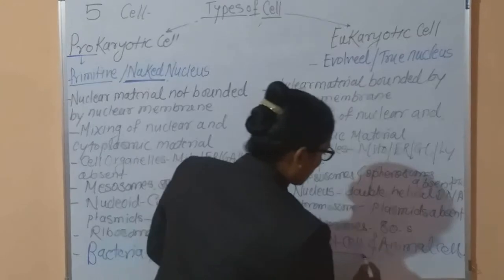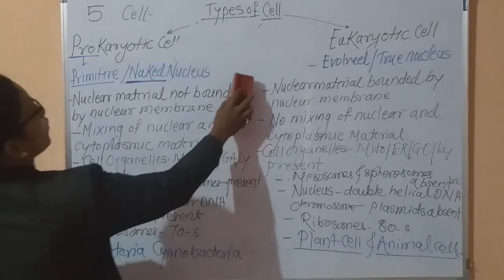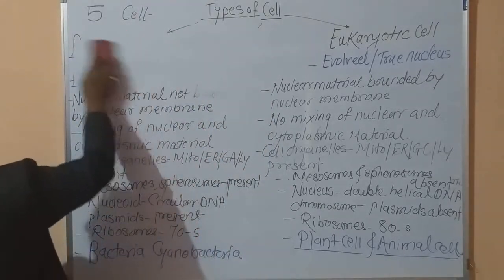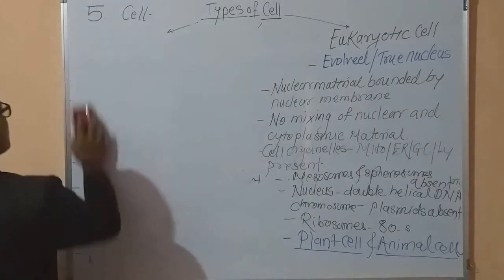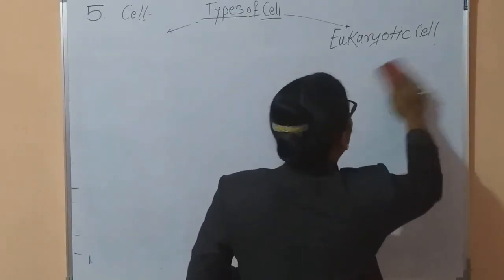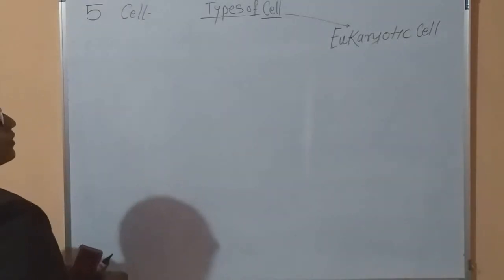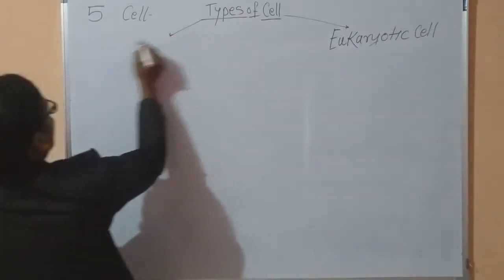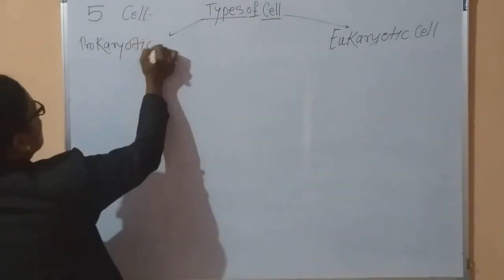Now we are going to study the second point, that is types of the plant cell and animal cell. These are the types of the eukaryotic cell. See here, the first type we studied was the prokaryotic cell.